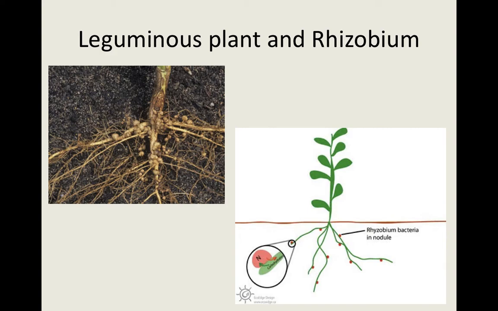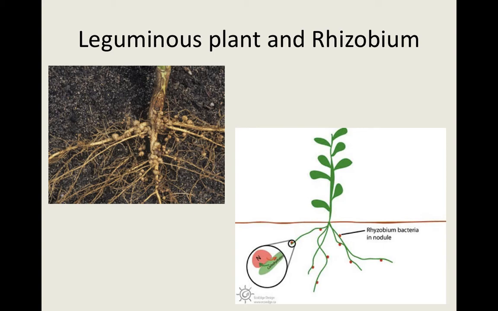Such an association is called a symbiotic relationship, where both organisms derive nutrients from each other and both benefit. But through the symbiotic relationship of leguminous plant and rhizobium, not only these two are benefited, even the farmers are benefited too. But how?